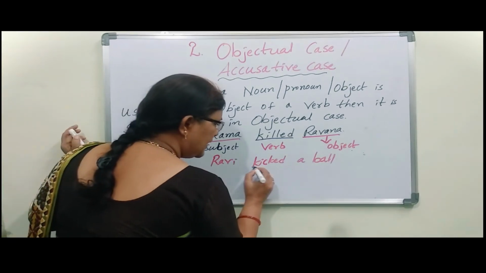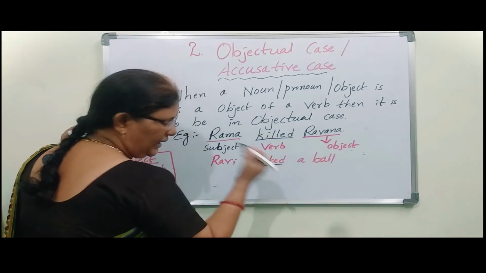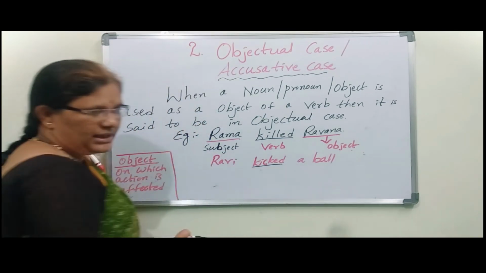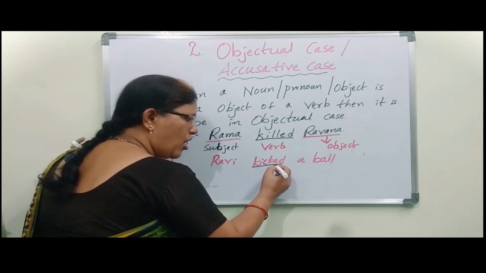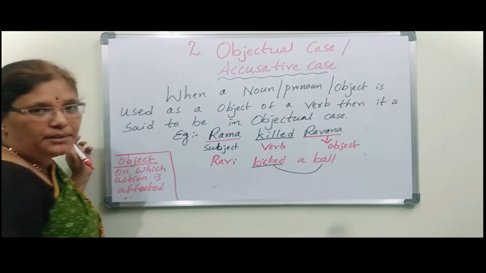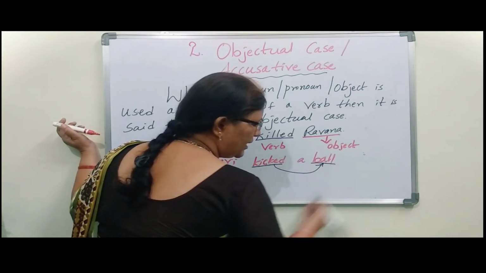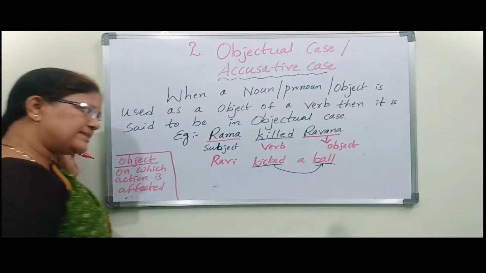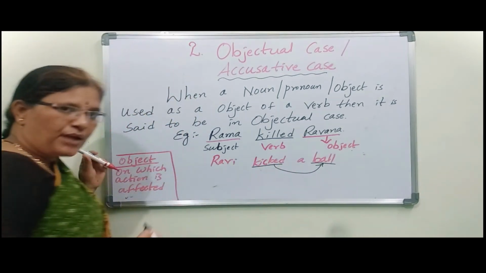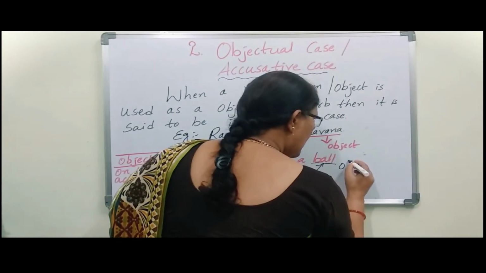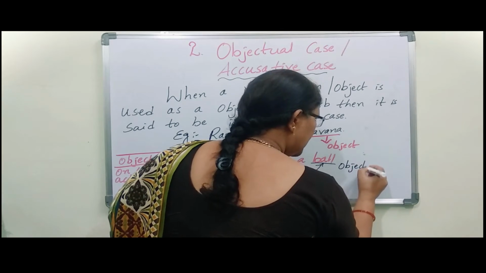Ravi kicked means he did some work, and that work was affected on the ball. That's why the ball comes under object. So the ball acts as the object here.